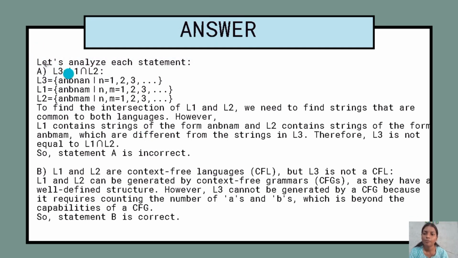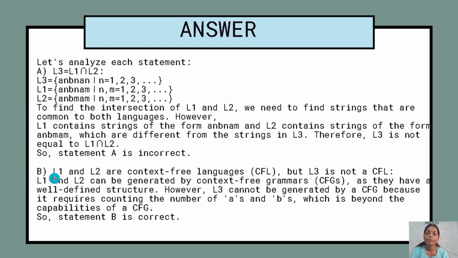So the first option says that, this is our languages. To find the intersection of L1 and L2, we need to find the strings that are common to both languages. However, L1 contains strings of the form a^n b^n a^m, and L2 contains strings of the form a^n b^m a^m, which are different from the strings in L3. Therefore, L3 is not equal to L1 intersection L2. So statement A is incorrect.